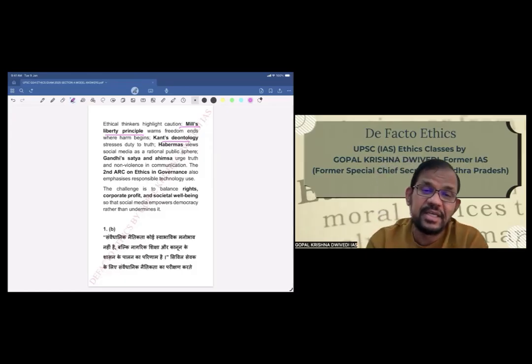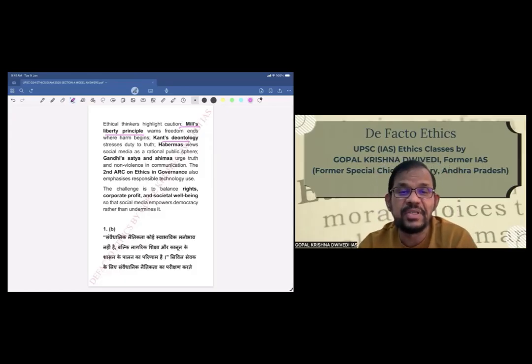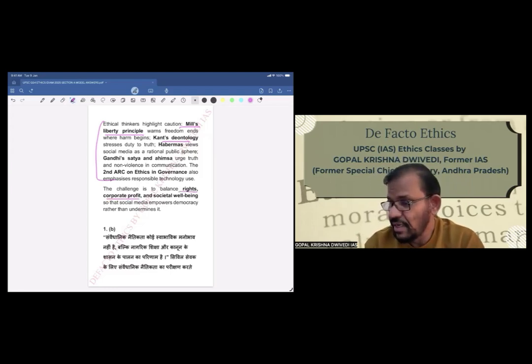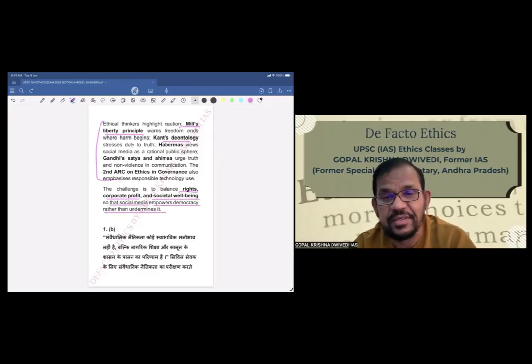The Second ARC on ethics in governance also emphasizes responsible technology use. So basically, these ethical theories and thinkers we have quoted. The challenge is to balance rights, corporate profit, and societal well-being so that social media empowers democracy rather than undermines it. So this completes the first answer.